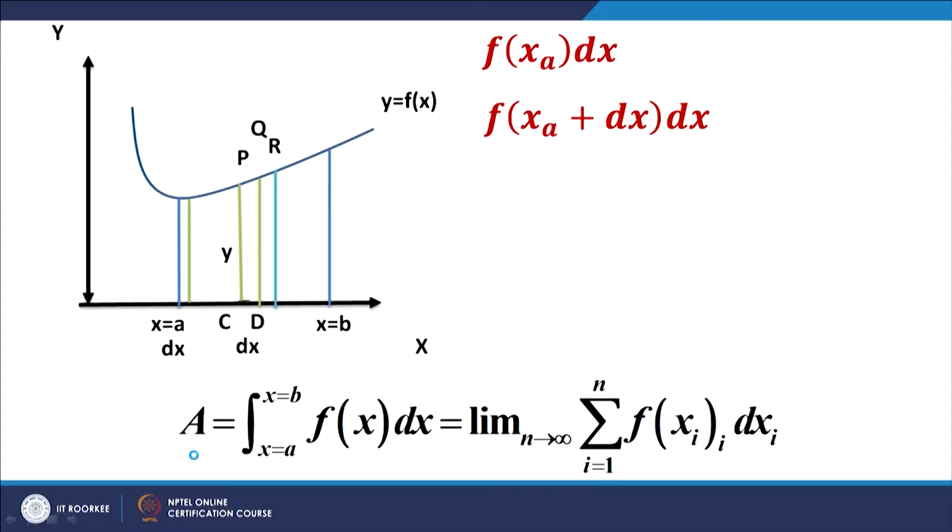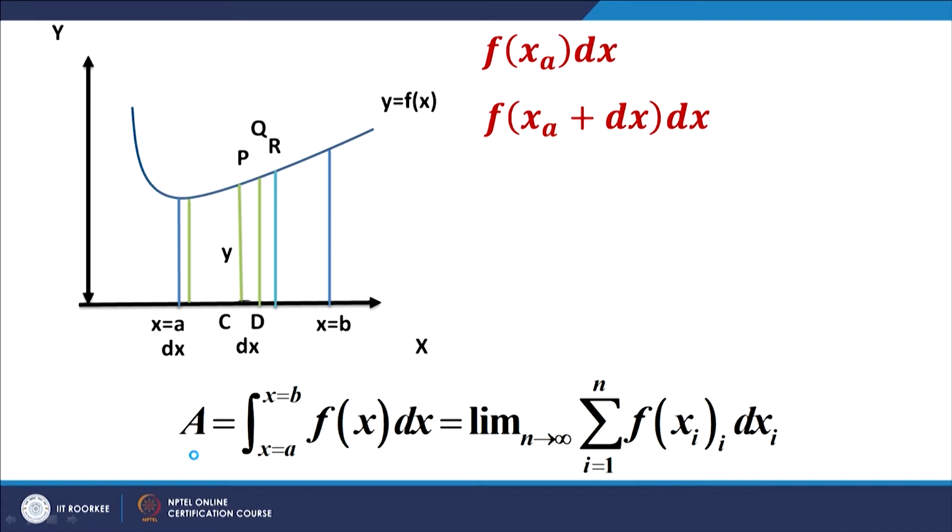carried out. Let us say we have got a function y is equal to f(x), and we need to integrate this function y = f(x) between the limits x_a and x_b. What do we do? We take a very thin strip of thickness dx along the x axis, and the value of y along this thin strip is assumed to be constant, and we assume it to be the initial value, that is f(x_a).